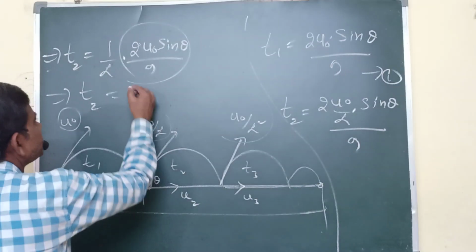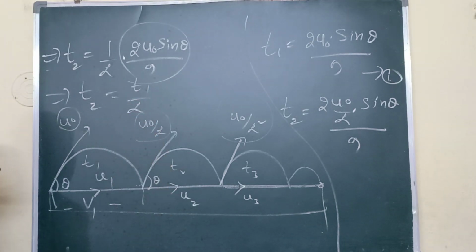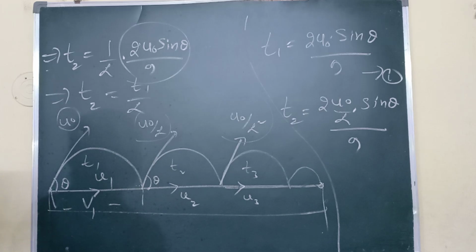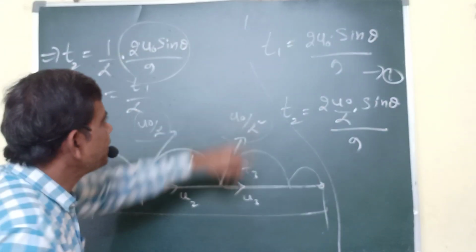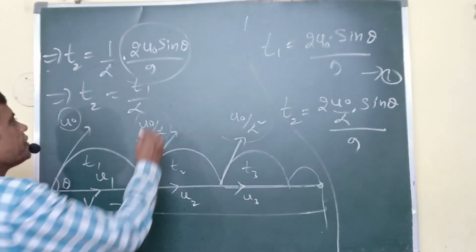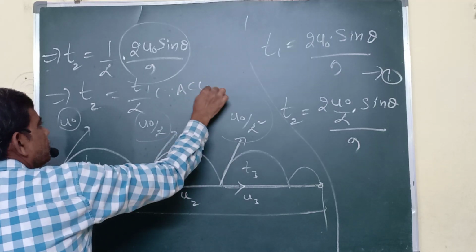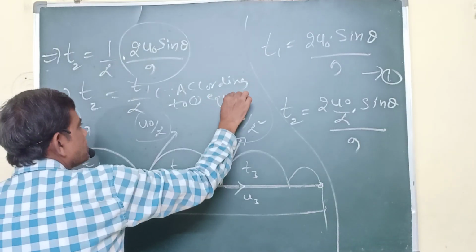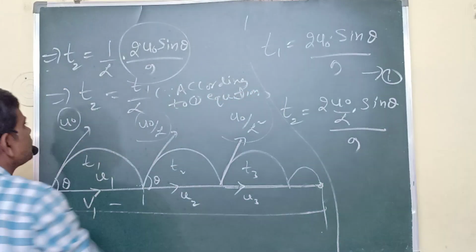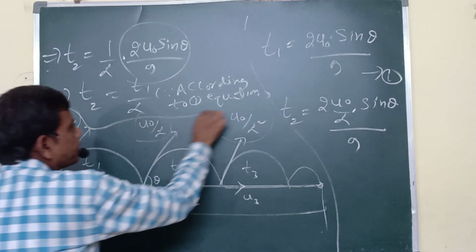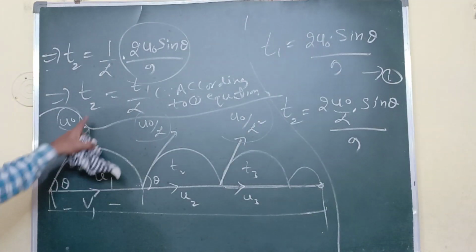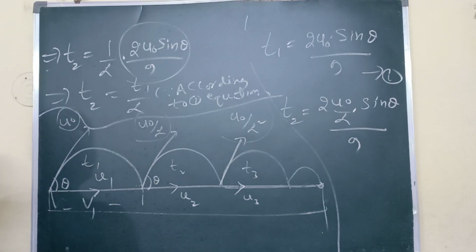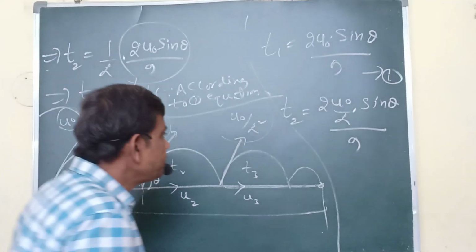T2 equals T1 by alpha. Because 2u sin theta by g equals, I am writing T1 according to the first equation. Since according to the first equation, the second time alpha comes, third time what comes? 2 alpha comes, like that I am writing. So this is T2. Similarly you write